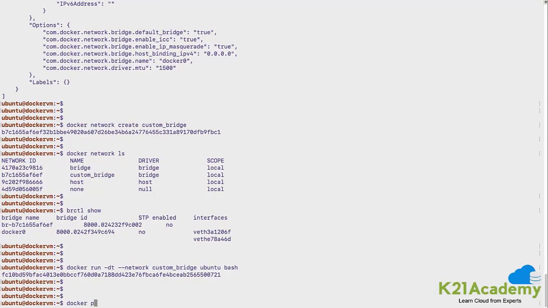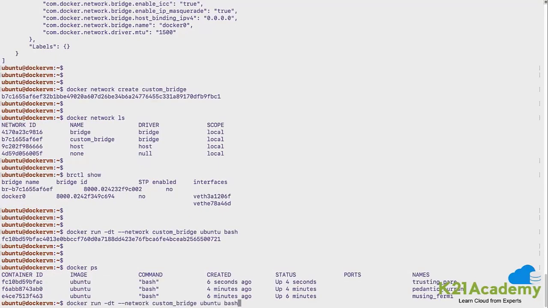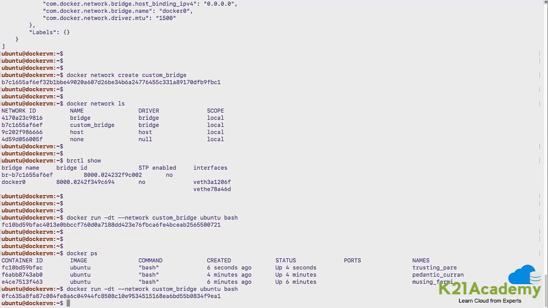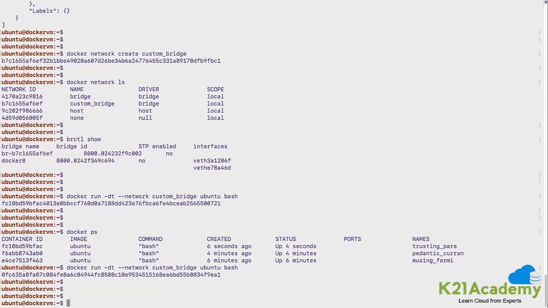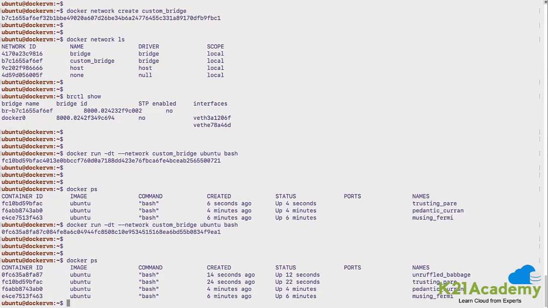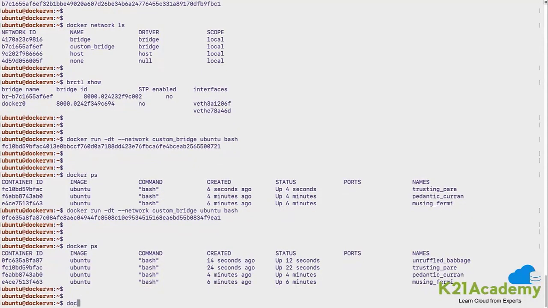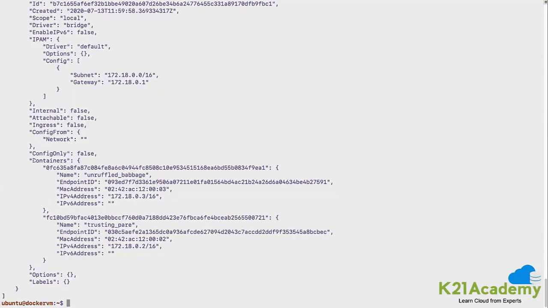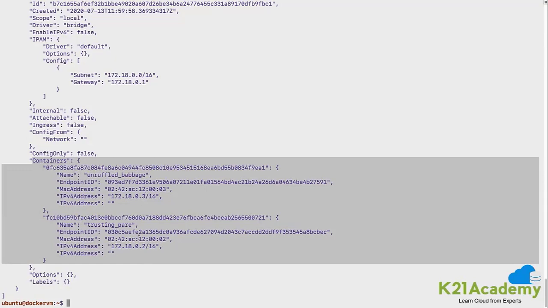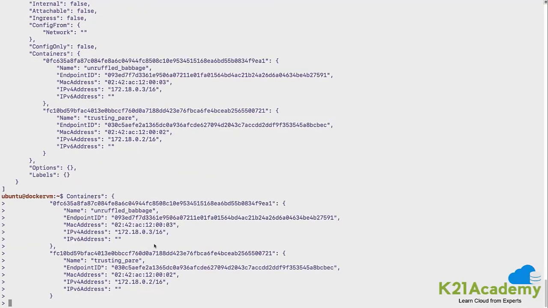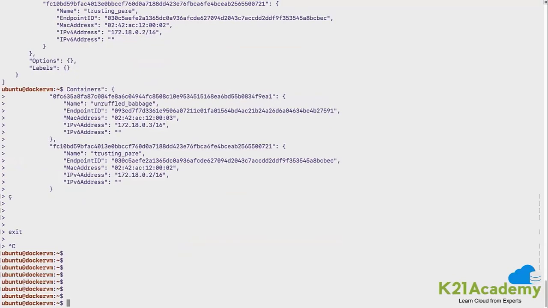And let me do docker ps. Yes, it is up. Let me create one more container so that I can show you that within the custom bridge also the containers can connect to each other, but from the custom bridge to the default bridge, when I try connecting, it's not possible. So I have totally 4 containers running now, 2 on the default bridge and 2 new ones on the custom bridge. Let's quickly inspect our custom bridge and see the container IP addresses. If you see, there are 2 containers running, one with .2 and one with .3 IP address.